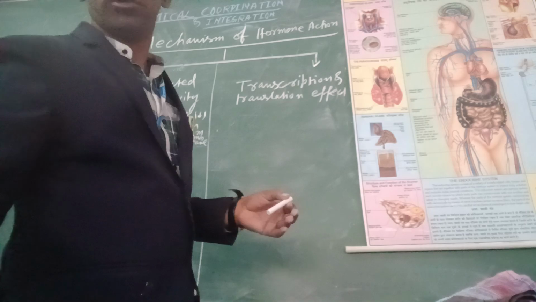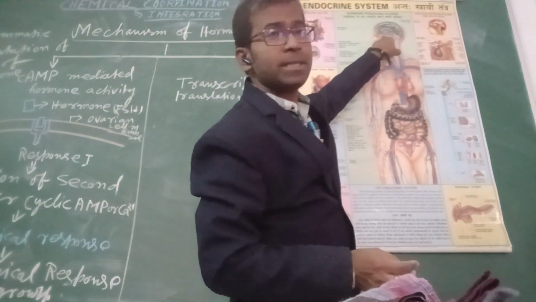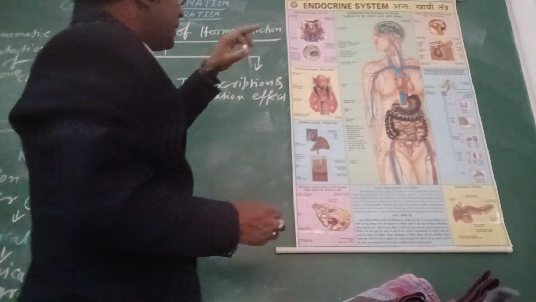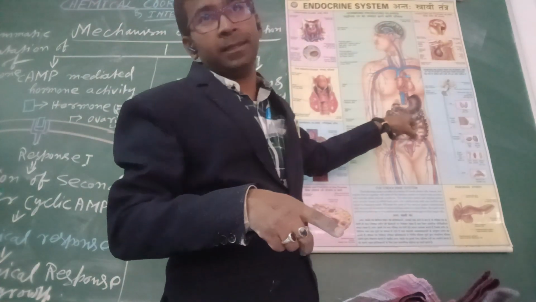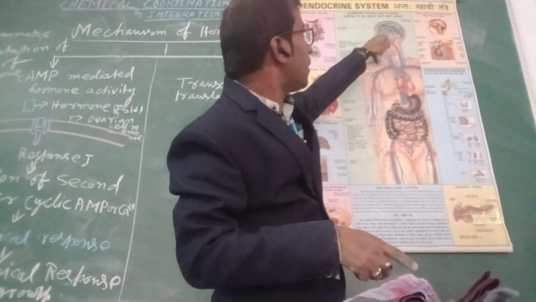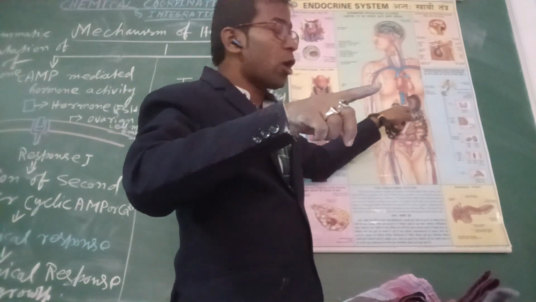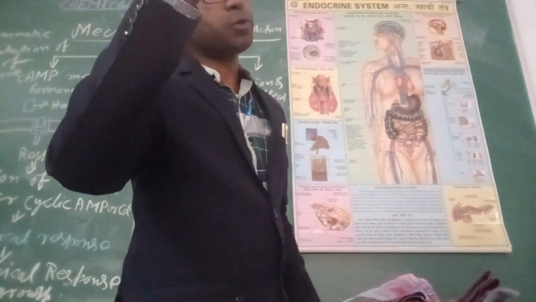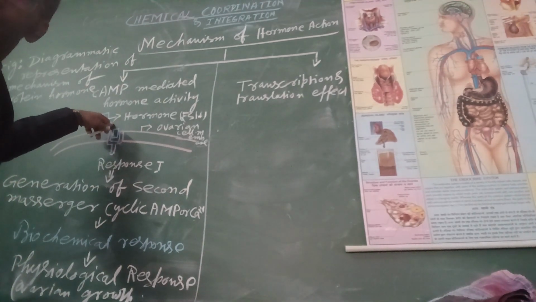A hormone always performs its function in the target cell. Suppose FSH is secreted from the pituitary glands. It does not perform the function on the pituitary glands, it always performs the function in the gonads. From the pituitary glands it mixes in the blood by diffusion and acts on the target organ, means on the gonads. FSH is a proteinaceous hormone, it is made up of protein.